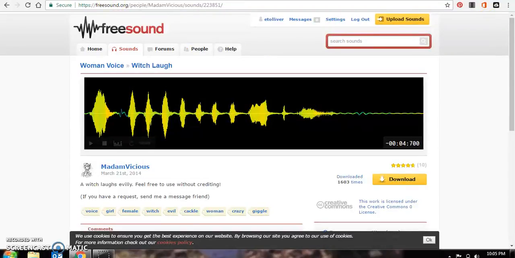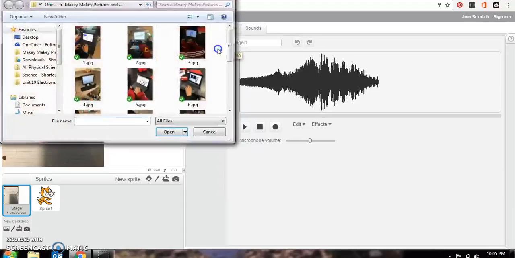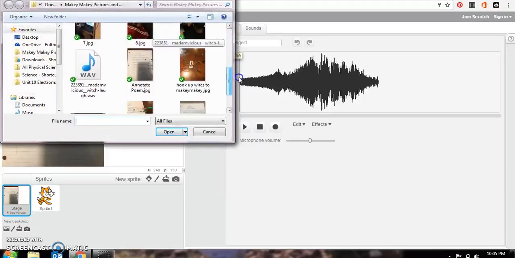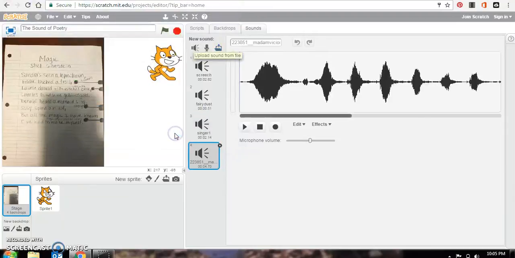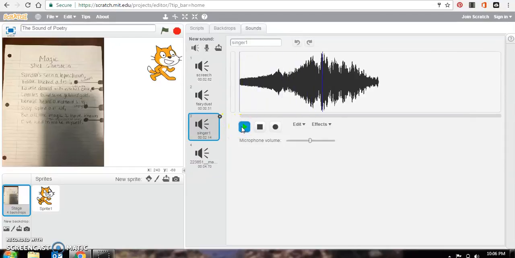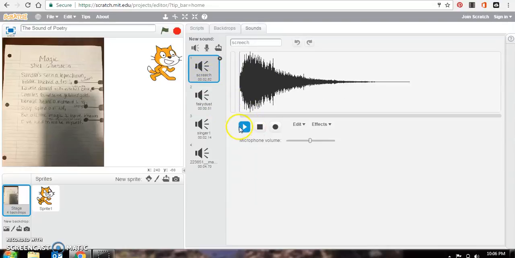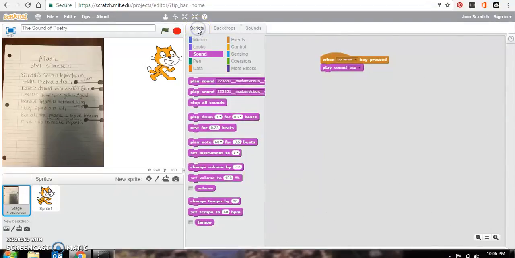So I'm going to go back to Scratch, and I'm going to go to Upload Sound from File, go to my folder, and I have my Witch's Laugh, and I'm going to click Open. So now I have all my sounds, so I can play them to make sure they're working. I like those sounds, so I'm going to keep them. So let's go back to script. And when I press the up arrow, I would like for Screech to play.